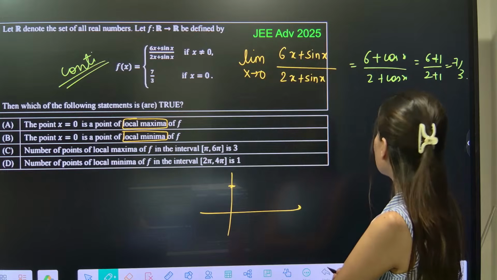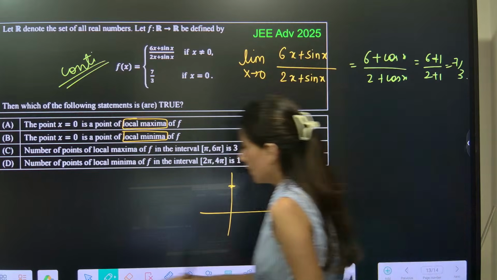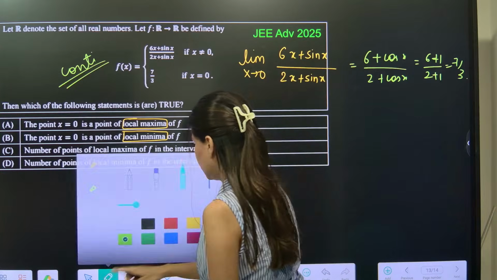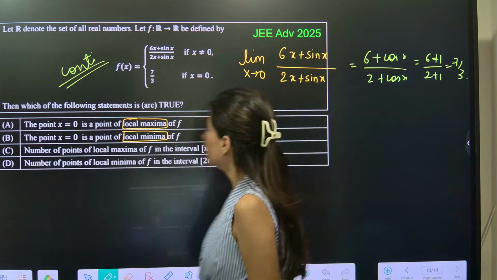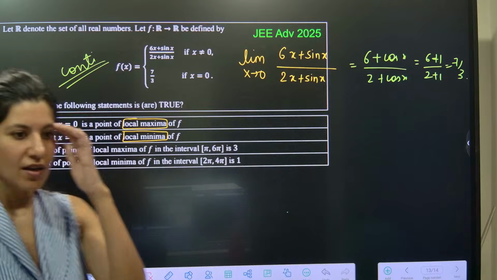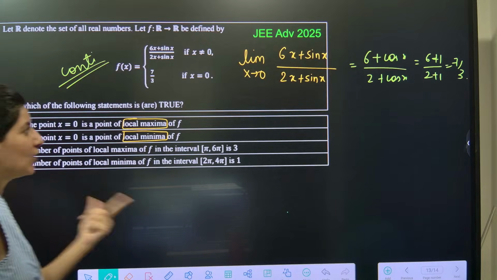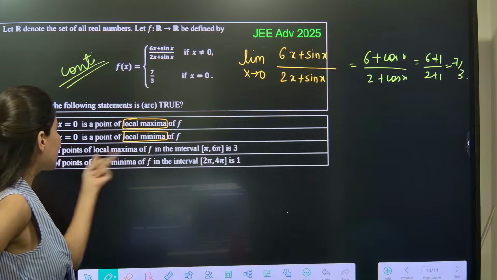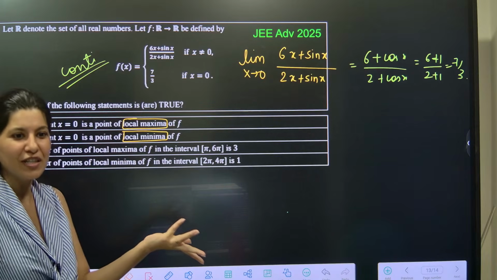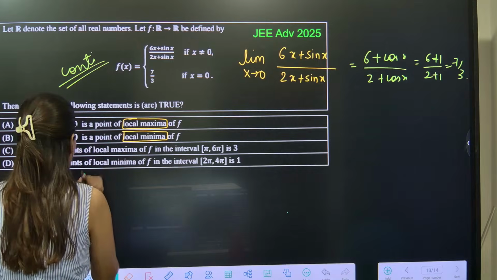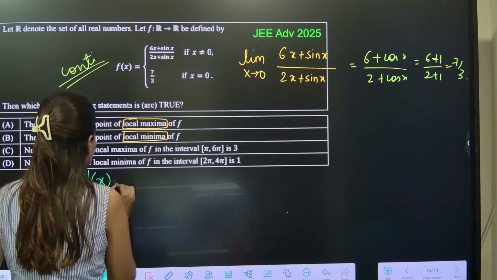But approximately it. Okay. So now the value is matching, and the function is continuous. Now what we can do is, to identify maxima and minima, we differentiate the function. Now f dash x will tell me everything.